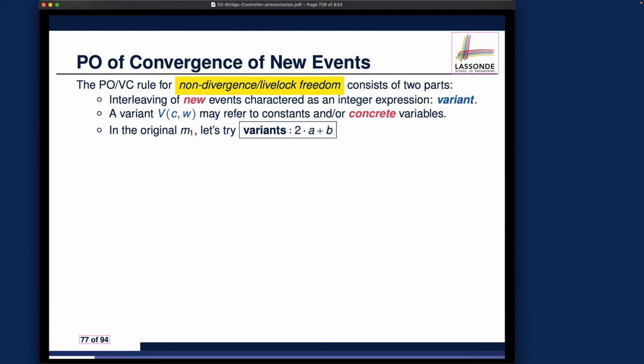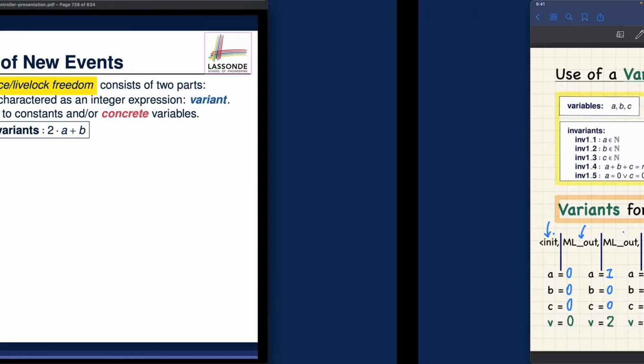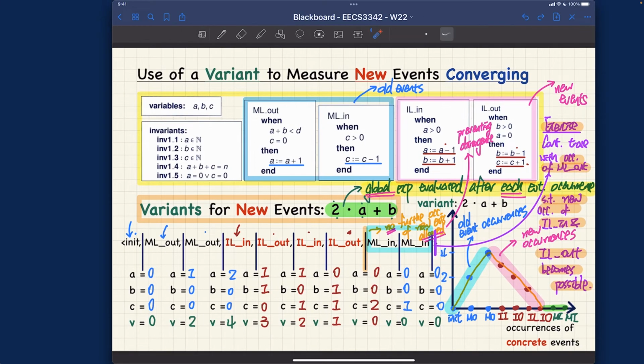So we went over one complete example about how the variance value may actually change as we do state transitions. Either the state transition can be by the old events, or it can be by the new events. Let's recall this diagram over here, right? It's really important for us to connect to the current part of the lecture.